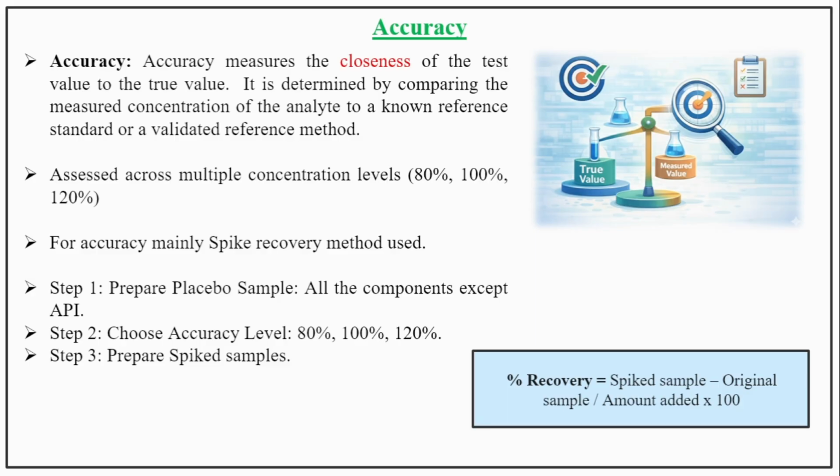And then you have to prepare your spiked sample by spiking your active pharmaceutical ingredient at your particular accuracy level. After that, you have to check your percentage recovery. Percentage recovery is equal to spiked sample minus original sample divided by amount added, multiplied by 100.